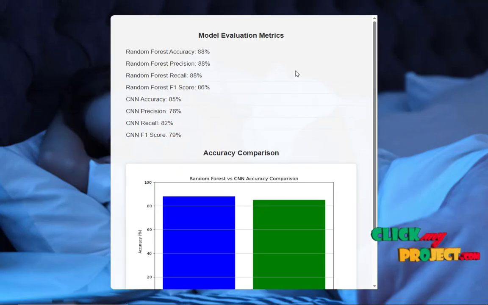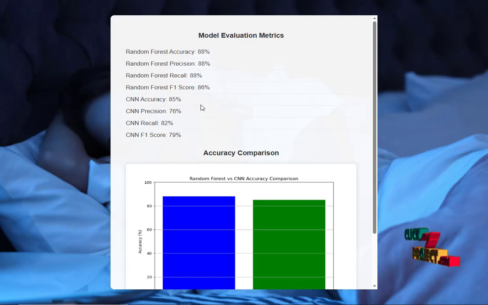A random forest model is created and trained on the training data. The predictions are made on the test data. Various performance metrics, accuracy, precision, recall, and F1 score, are calculated and printed to evaluate the model.